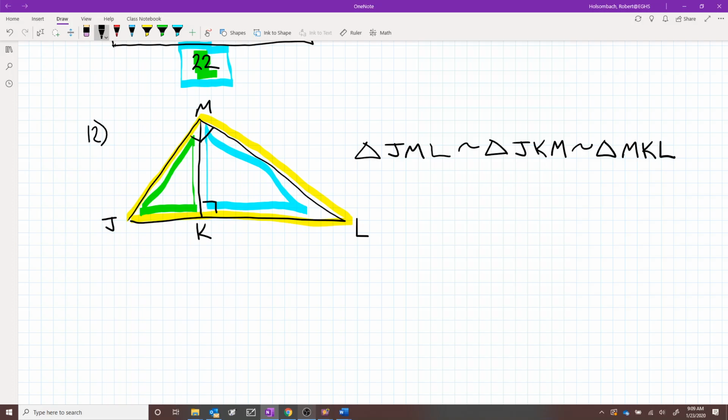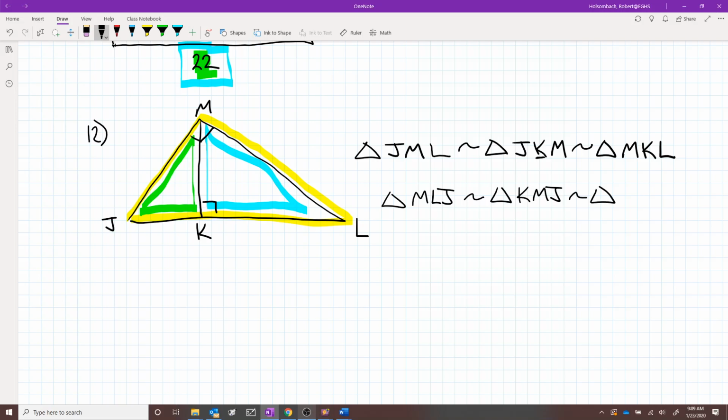If the first triangle is called MLJ, then the second triangle would have to start with the original first vertex. So the second triangle would have to be called KMJ.